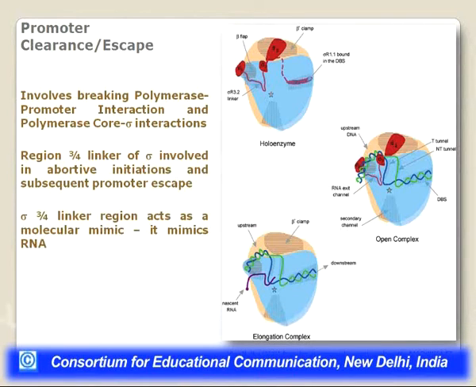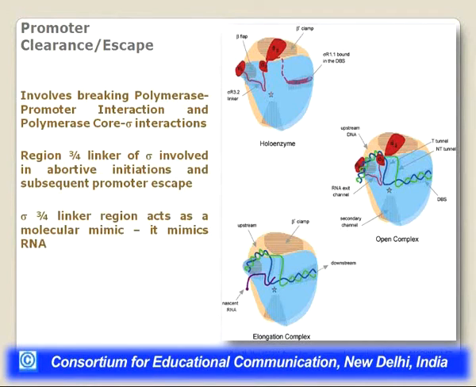Then there is region 2, region 3 and region 4, and then there is what is called the region 3.2 linker. This linker is basically occupying the RNA exit channel. So similar to the 1.1 region which is occupying the DNA downstream binding channel, region 3.2, which is a linker between 3 and 4, is occupying the RNA exit channel.